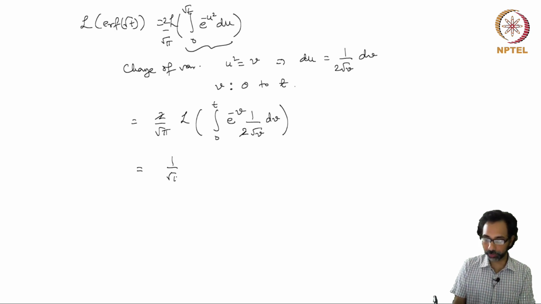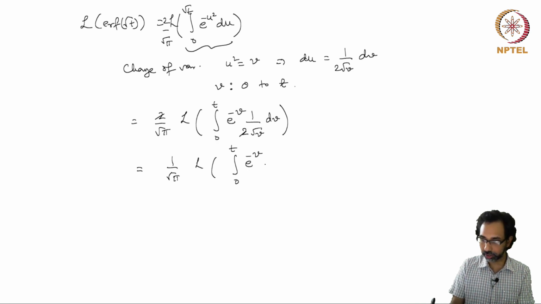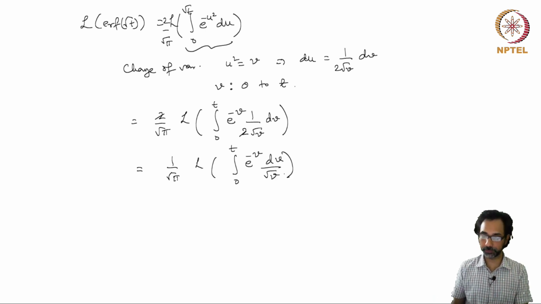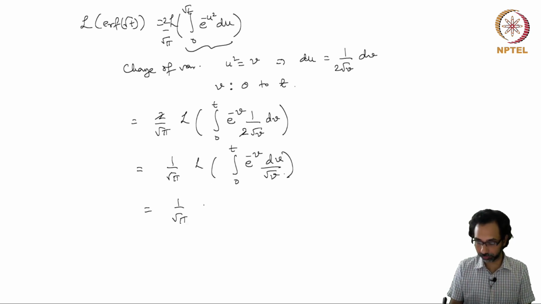So 1 over root pi times the Laplace transform of the integral from 0 to t of exponential minus v dv over square root of v. So now we can use the formula for this integral, and we have 1 over s times the Laplace transform